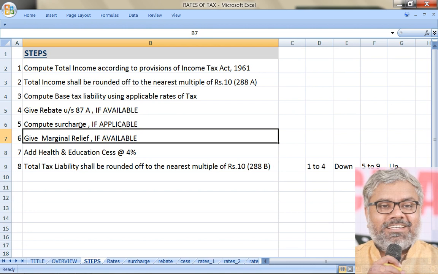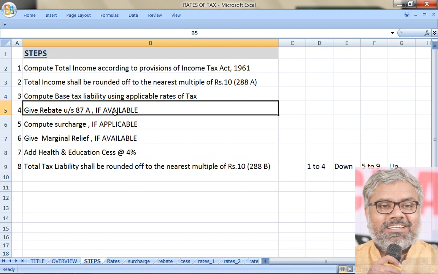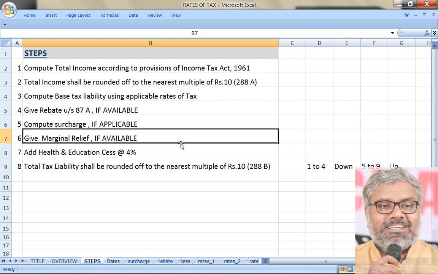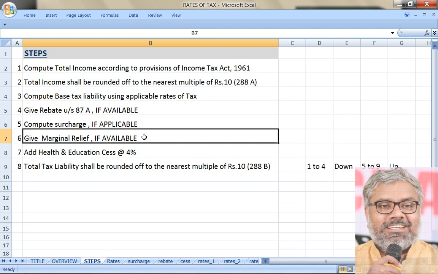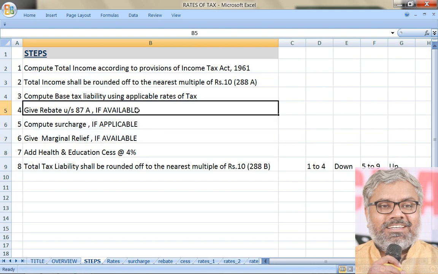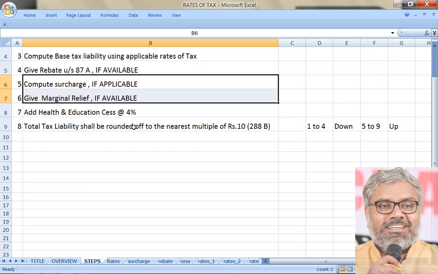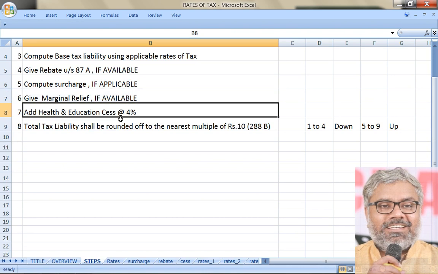Then step 6 also is possible only if there is step 5. Imagine if somebody is having rebate, naturally they don't have surcharge. When there is no surcharge, there is no possibility of marginal relief. So if surcharge is there, there is a possibility of marginal relief. Whether it is there or not, we have to see according to the numbers in front of us. If available, marginal relief has to be given. And then after doing all these things, whichever is applicable.